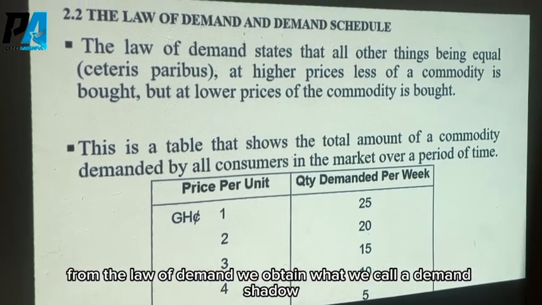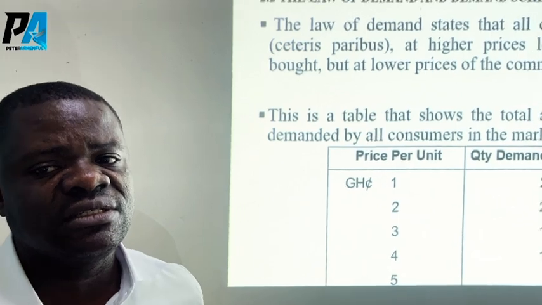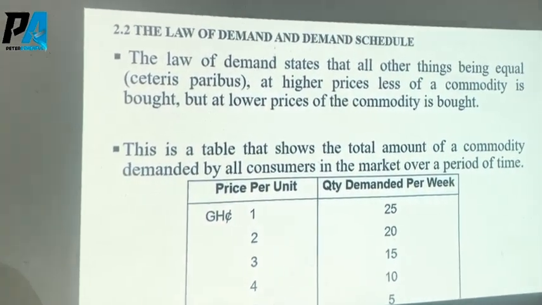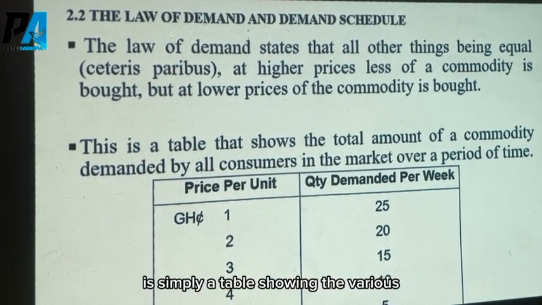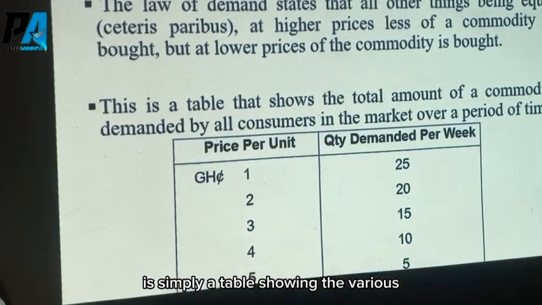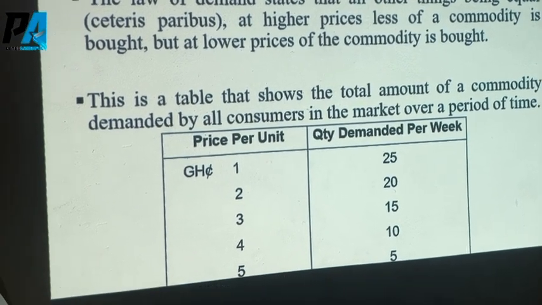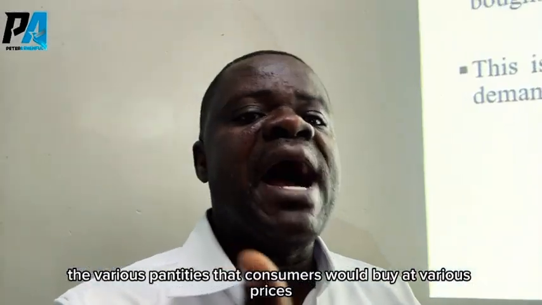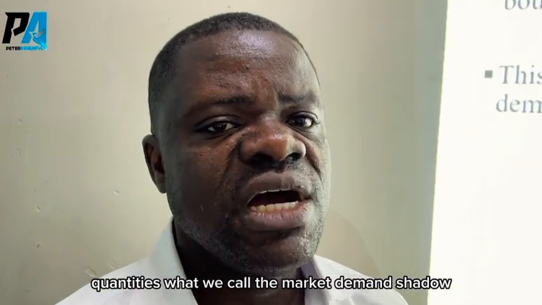From the law of demand, we obtain what we call a demand schedule. In fact, we can have an individual demand schedule and a market demand schedule, but mostly in economic theory, the individual demand schedule is not very relevant. So now let's look at the market demand schedule. The market demand schedule, which technically we say is the horizontal summation of all individual demand schedules, is simply a table showing the various quantities that would be bought at various prices. The various quantities that consumers would buy at various prices constitute what we call the market demand schedule.